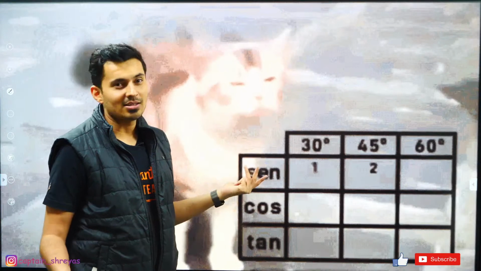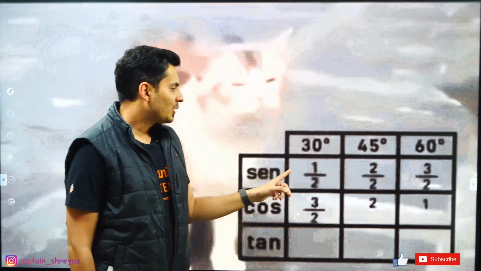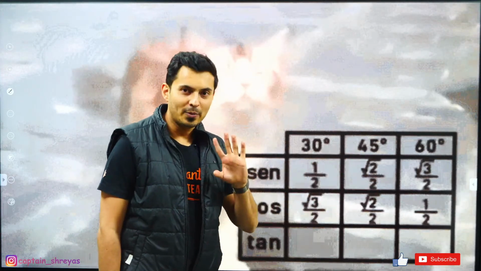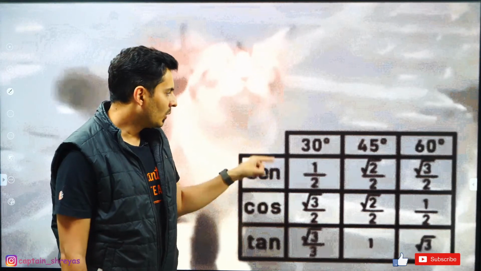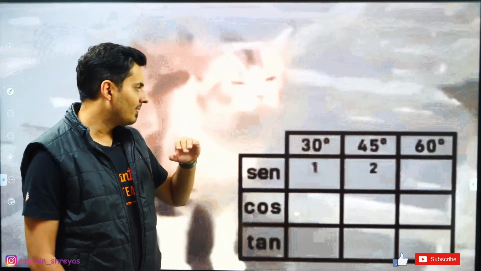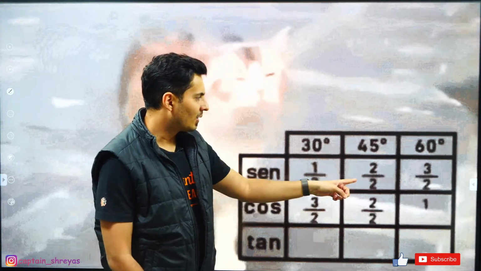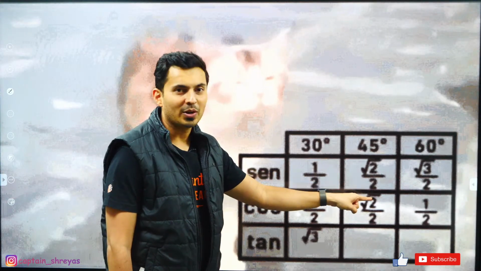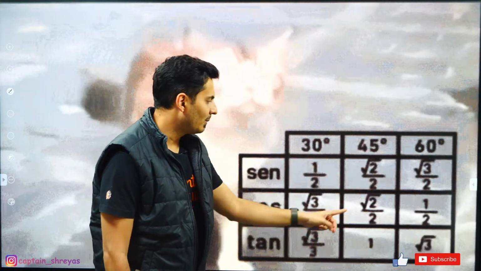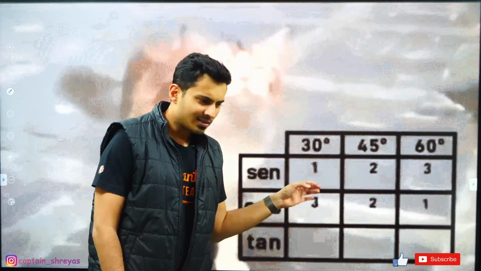For 30, 45 and 60, in case you forget it, if you want to make a table in the rough work and keep, this is the trick. So 1, 2, 3, 3, 2, 1 is the numerator. Put 2 everywhere in the denominator. Then put root everywhere on top. Root of 1 is 1. So root 2 by 2 will become 1 by root 2. Root 3 by 2, root 3 by 2, root 2 by 2 is 1 by root 2. And then again, root 1 by 2 is 1 by 2 only.